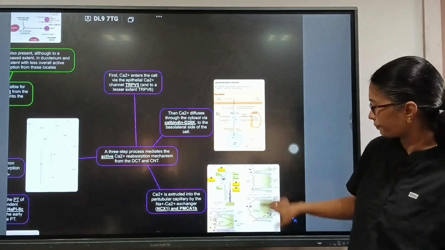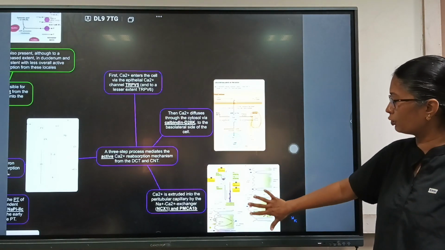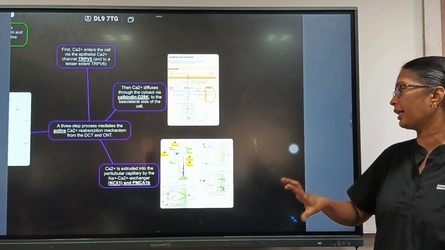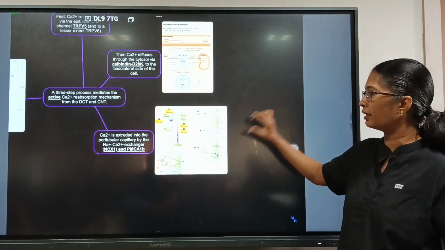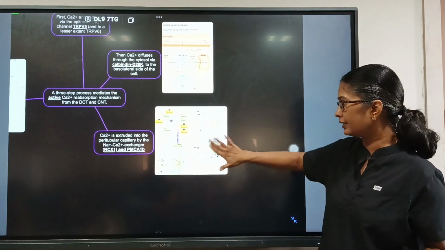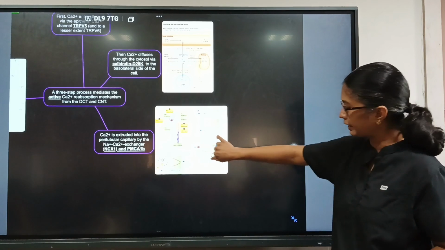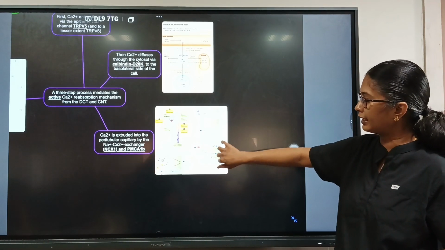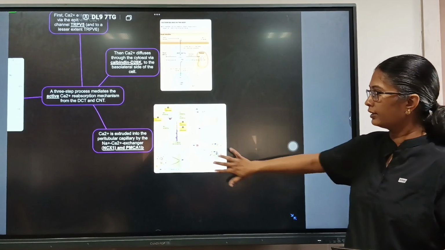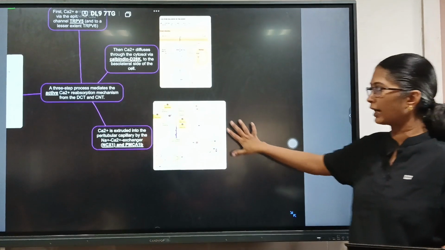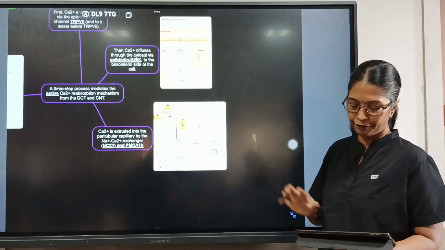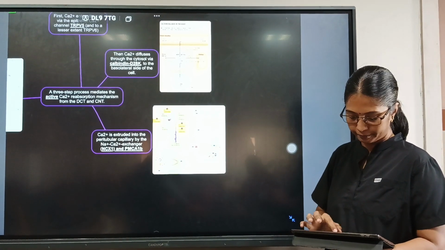When we discuss the molecular mechanism, we look from the cellular point of view: in a particular cell, how the calcium enters, how it is taken to the basolateral area, and then how it is taken into the blood. This is how the reabsorption of calcium ions takes place in the nephron of the kidney.